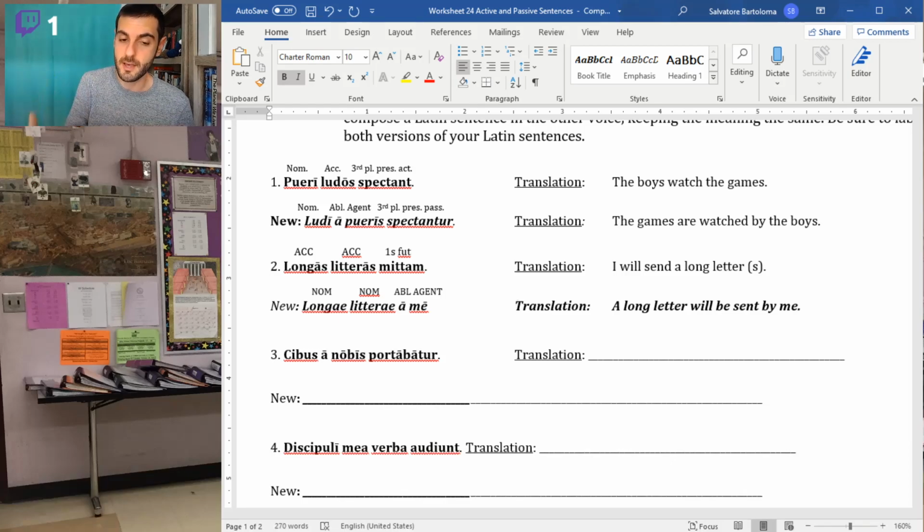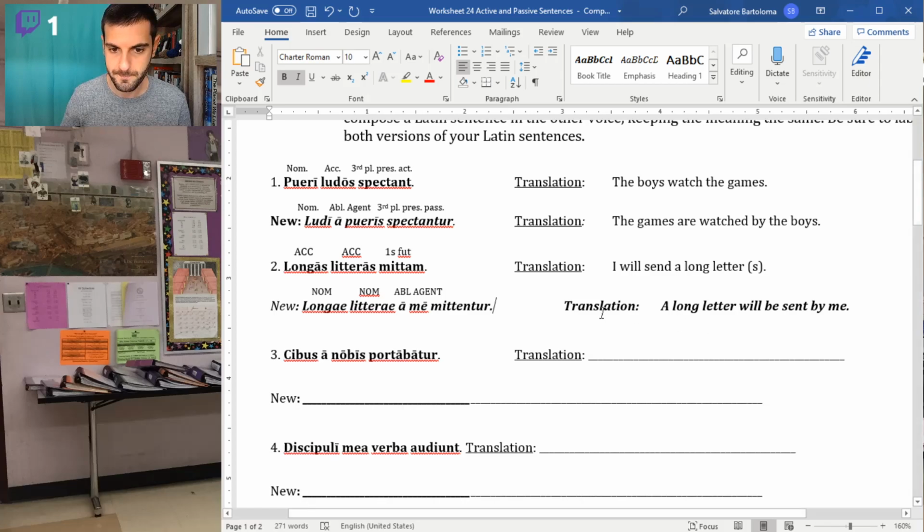The long letter is the subject. So the long letter is going to be third plural. Again, I know it's plural in Latin, it's singular in English. I probably shouldn't have gone with this one as the first option, but my apologies. Mittentur is what we're looking for. And that verb is third plural future.